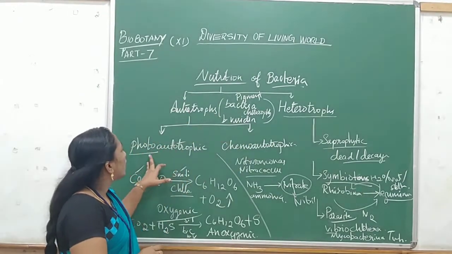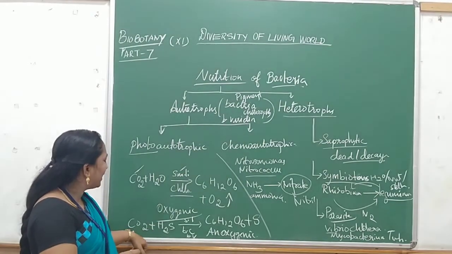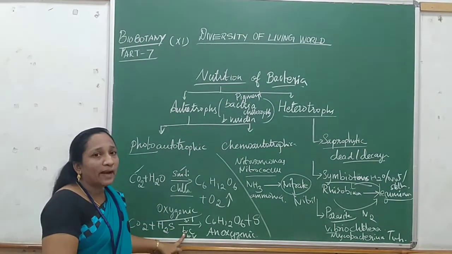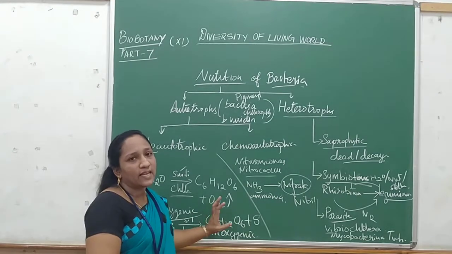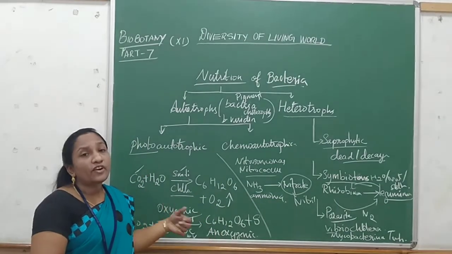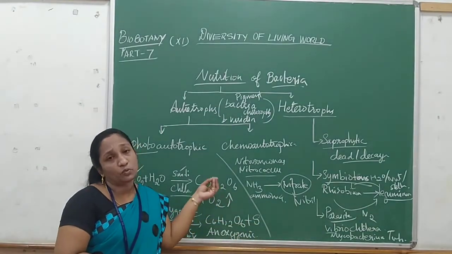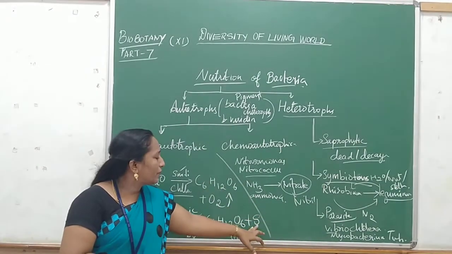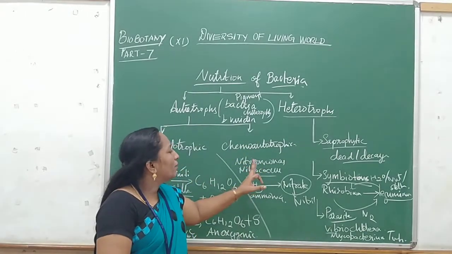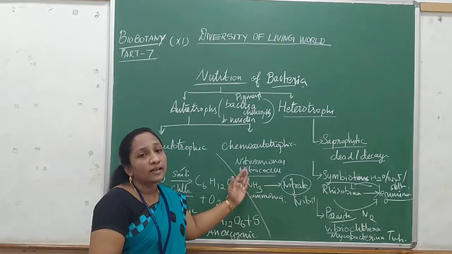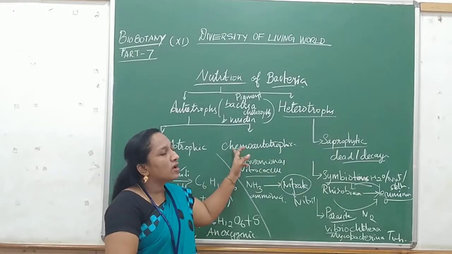Autotroph is of two types, photoautotrophic and chemoautotrophic. Photoautotrophic means preparing their own food by means of sunlight, carbon dioxide and pigment of bacteria. Along with that, some hydrogen donor compounds are involved here. By means of this reaction, it prepares its own food and also gets the energy. The byproduct is sulfur, or whatever chemical was donating here, that byproduct will be produced here. So that is called photoautotrophic. And in chemoautotrophic, some iron bacteria are involved in converting some chemical reactions and thereby getting energy. So that is called chemoautotrophic.